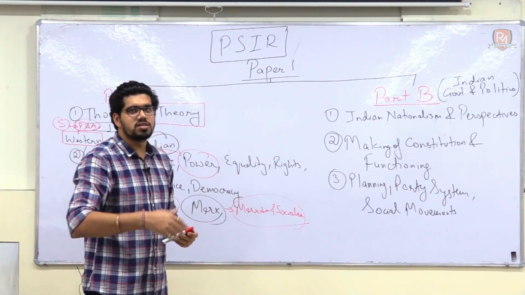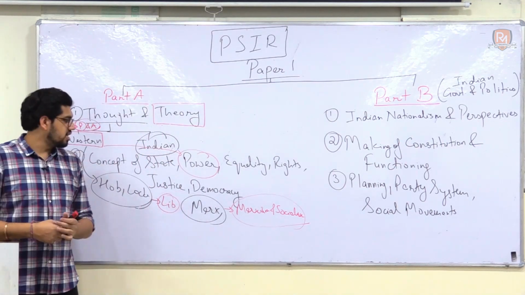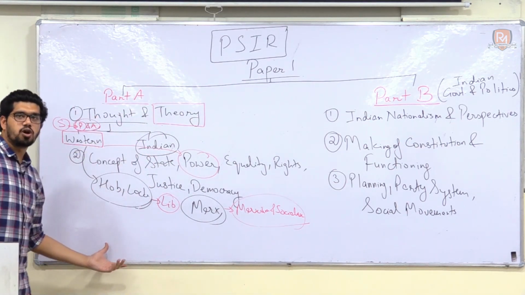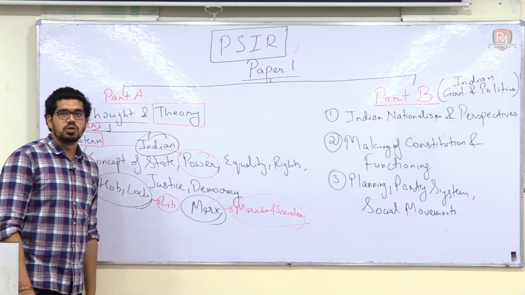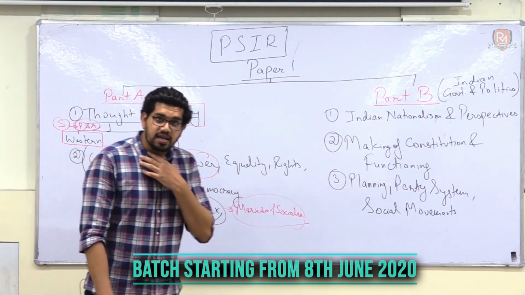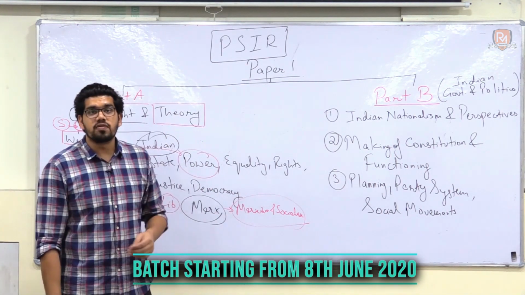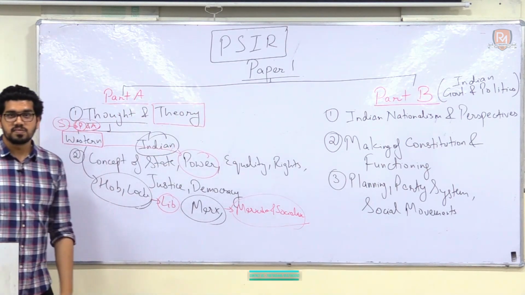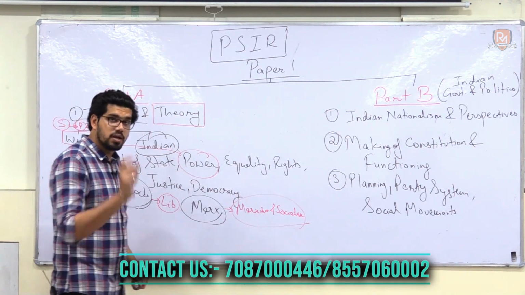So by this concept, we can minimize or shrink the syllabus into these 3 subtopics rather than the 10 topics that UPSC has mentioned, right? So this is the way in which we are going to cover paper 1 part A. I hope you are clear with this particular idea.